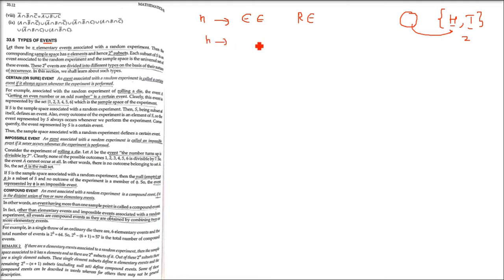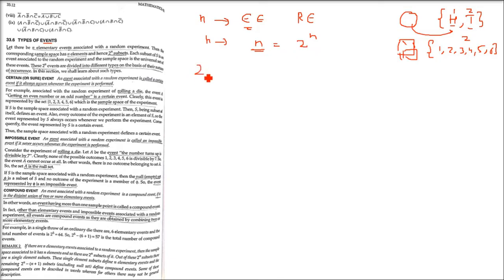So how many subsets will it make? See, the sample space has n elements. What will be the number of subsets? 2 to the power n. See, H and T, 2 are the values. Okay, if you take a die, how many elementary events are there? 1, 2, 3, 4, 5, 6. So we have 6 elementary events. In the first case 2, here 6. So what will be the subsets? 2 to the power n. We have already seen that in the previous discussion.